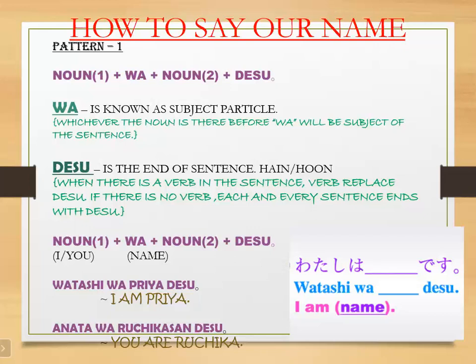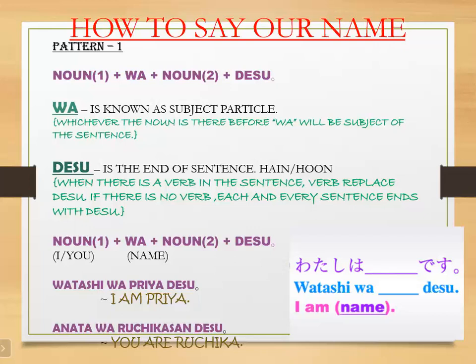Now Ruchika san, if you want to tell your name, how will you say? Watashi wa Ruchika desu. And if you want to tell my name? Anata wa Priya san desu. So the picture in our right side corner, watashi wa dash desu. So I am, जिसका भी नाम होगा वहां पे हम वो नाम पुट करके we can form the sentence.